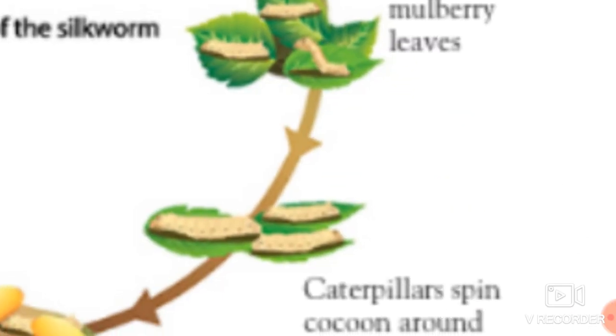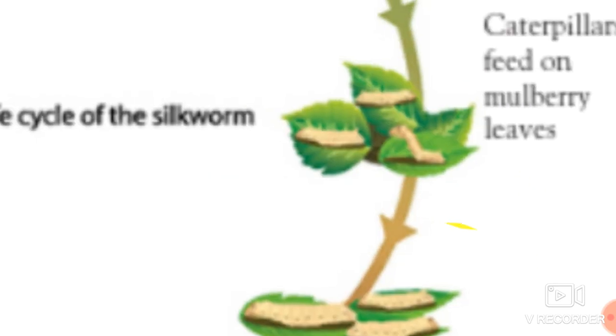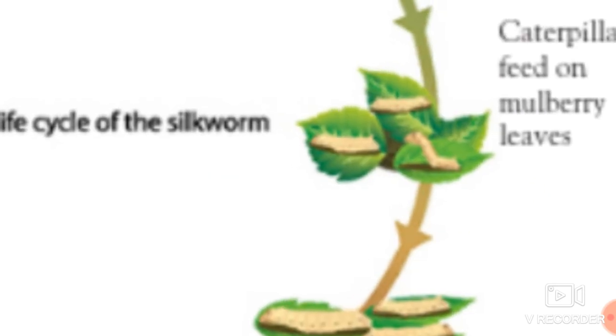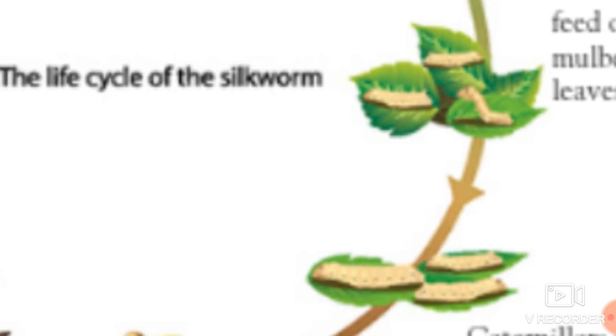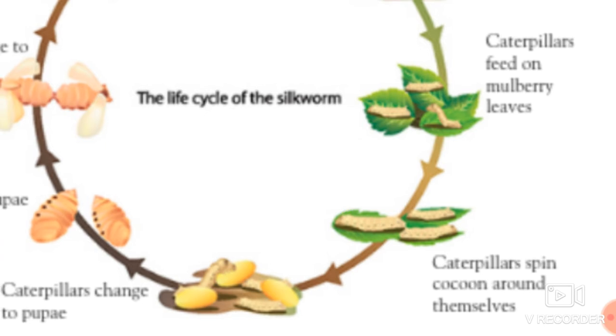After growing in size, what will happen? They secrete one filament which is made up of protein, and that filament gets hard after exposure to the air. Now the silkworm deposits the filament in a number of concentric layers around its body.